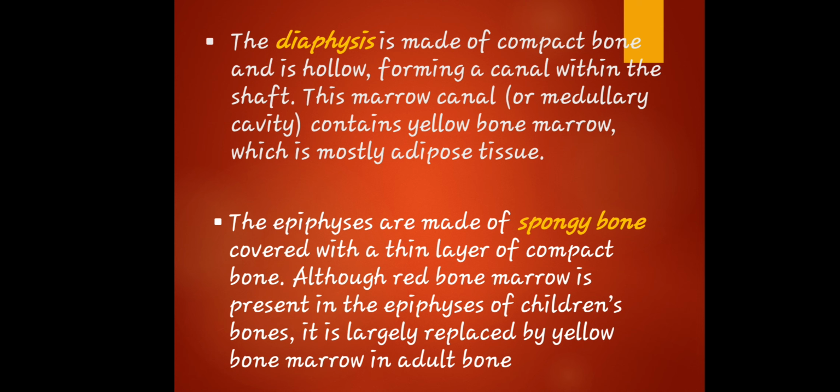So meaning to say, when we say epiphysis, it is the expanded end of the long bones in animals. It is connected to the bone shaft by epiphyseal cartilage or growth plate, which aids in the growth of the bone length and is eventually replaced by bone. So that is epiphysis.